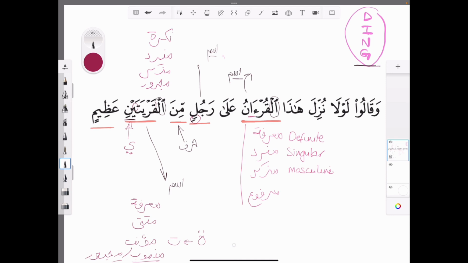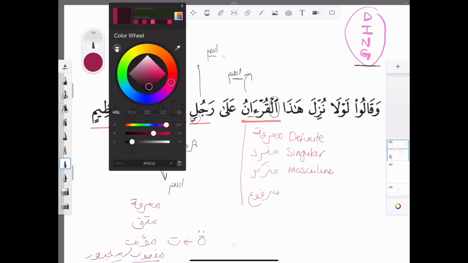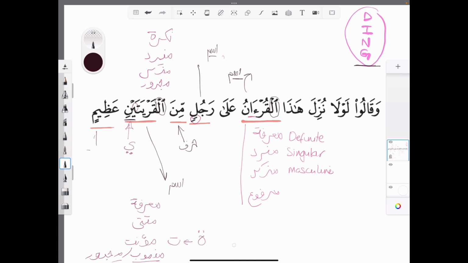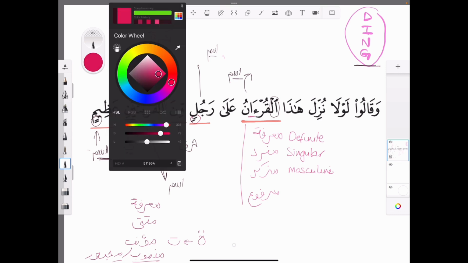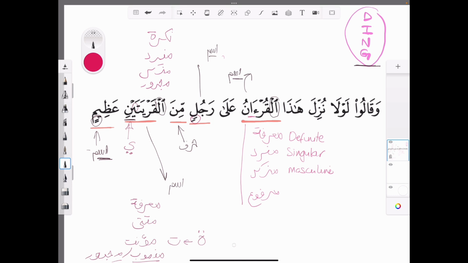Right, the final one I want to look at is this one, azim. So is it ism, fi'l, or harf? Well, it's not a harf, it's not a fi'l, we know it's an ism, azim. And one of the ways you'll know that is what's at the end, right? The kasratayn at the end. Let's do the same thing again. Is it definite or indefinite? Well, we know there's no alif lam on it, so it's indefinite, so that's nakira. Okay, we know that's nakira.